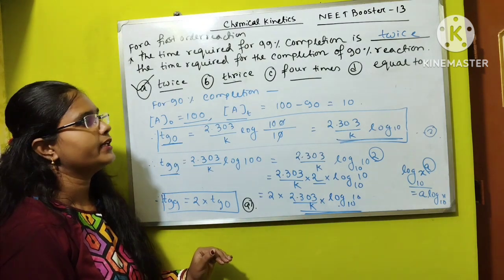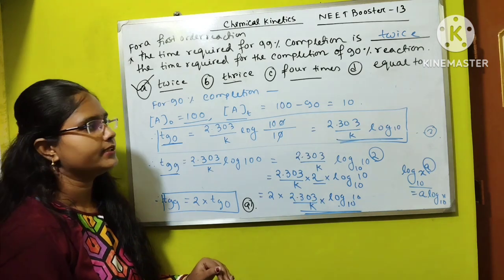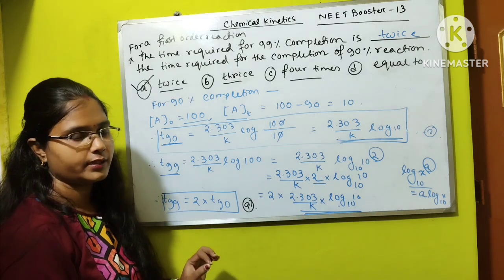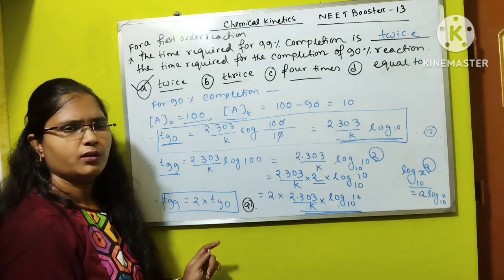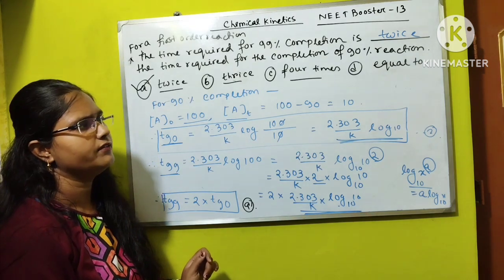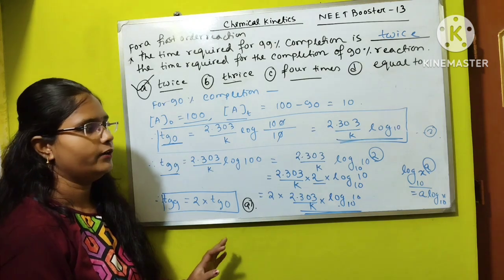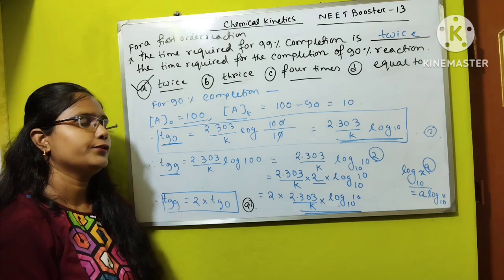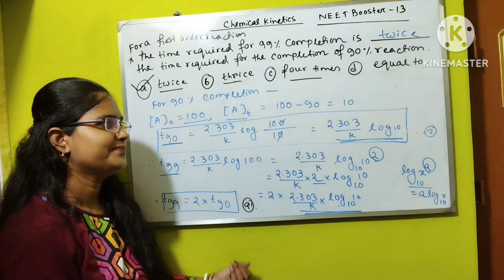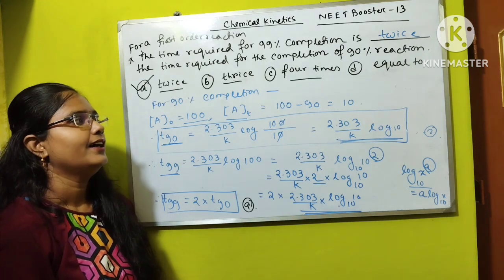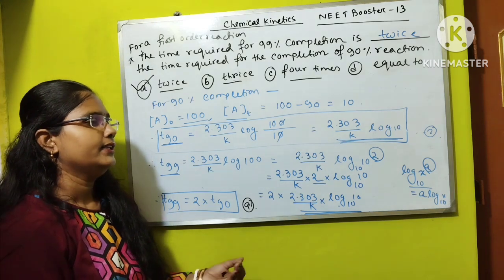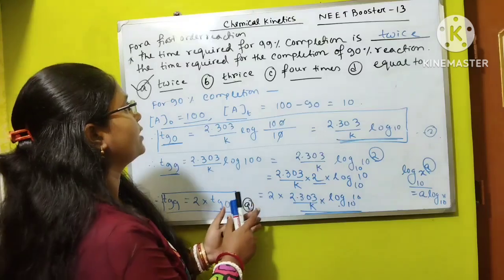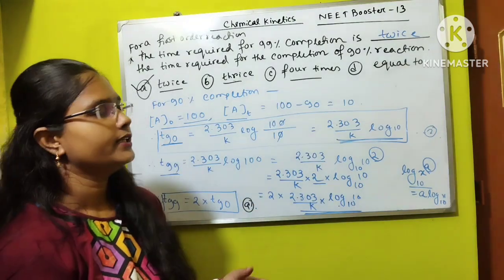After the completion of chemical kinetics, we will go into the next chapter, that is chapter number almost 10, which is haloalkanes and haloarenes, from the organic part. So for today I am closing this video. Thank you for supporting, and the next video will come on the next day on chemical kinetics. After completion of chemical kinetics, the next video will be on haloalkanes and haloarenes.